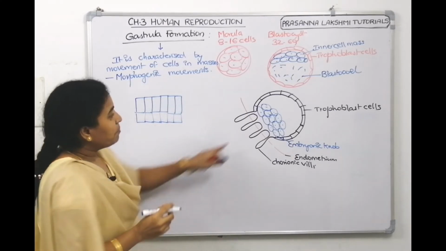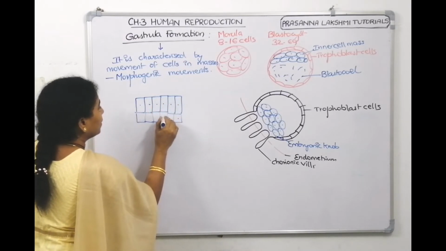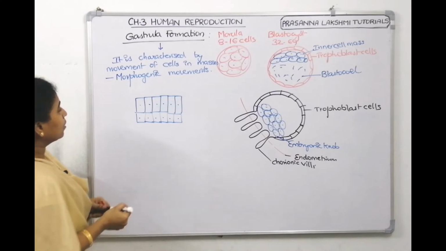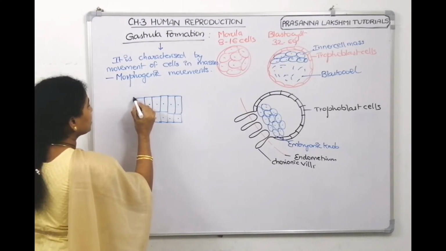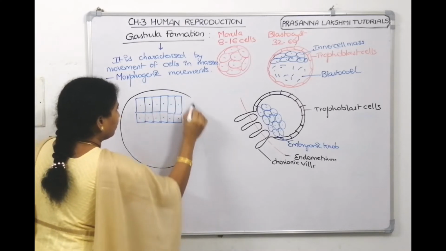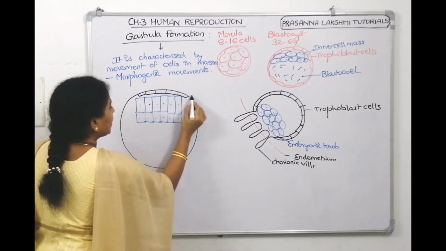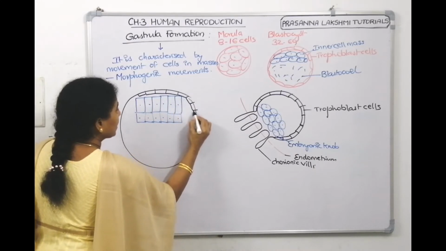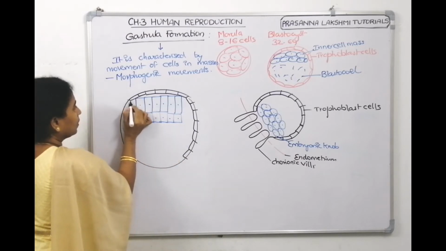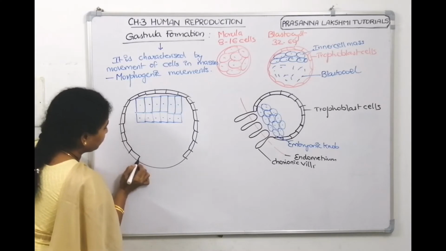The inner cell mass cells are getting flattened, and we know that here we have trophoblast. So all this is trophoblast cells, and the cells attached to the inner cell mass are called cells of Rauber. These are trophoblast cells. Correct?